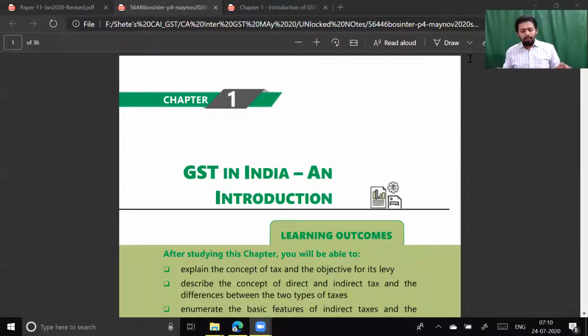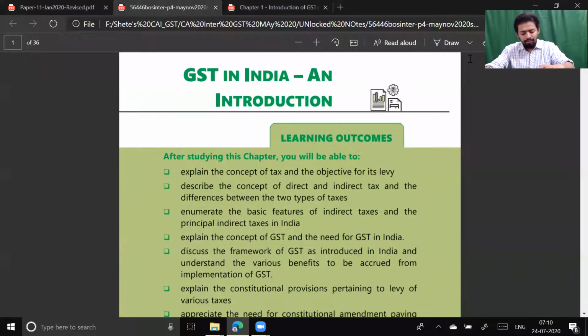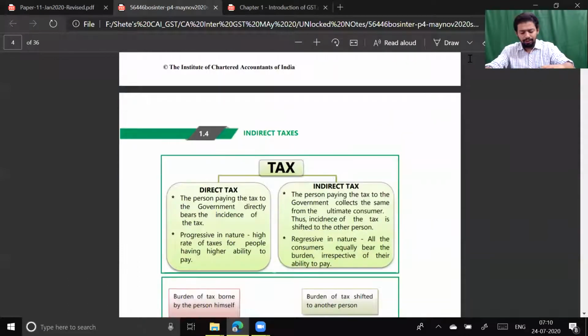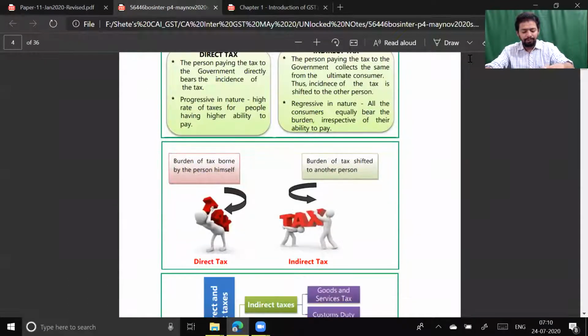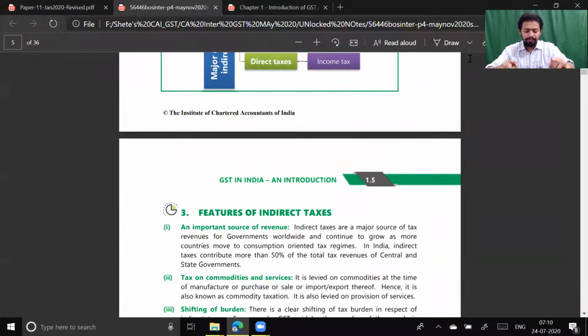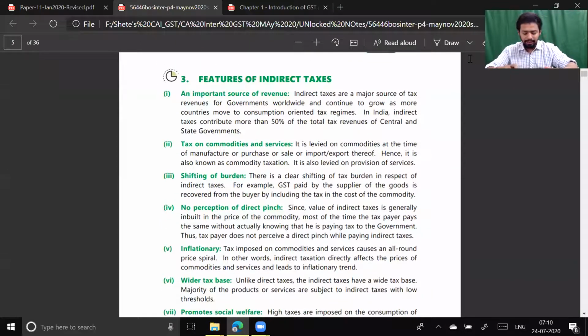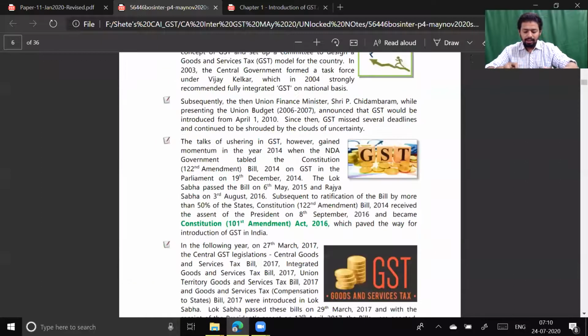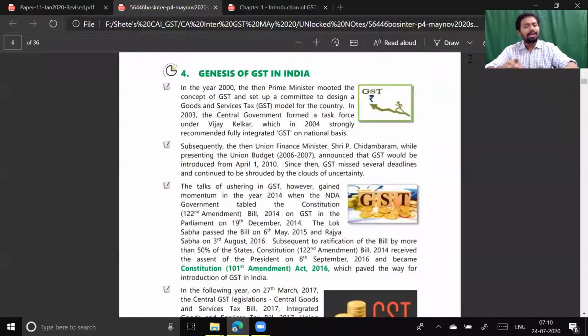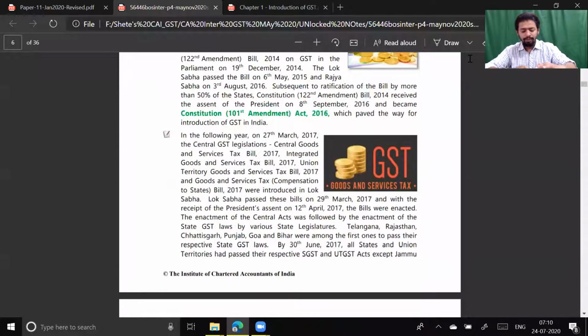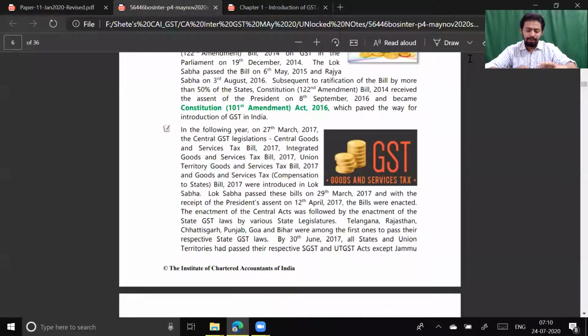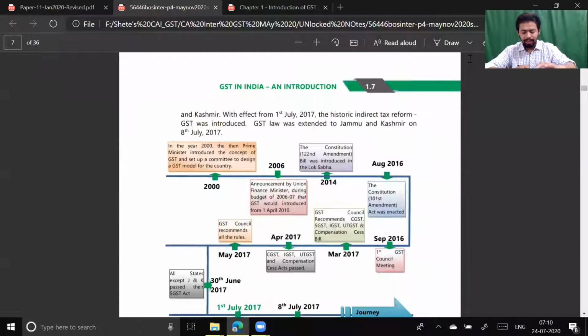So, Namaskaram, good morning, and this is a continuation of chapter number 1, GST introduction in India. When we were discussing GST introduction in India, we had already completed the difference between direct tax and indirect tax. We have also finished our discussion on features of indirect taxes. Then the genesis of GST, how GST came into India, is not that important, as I told you. What you should remember is the 101st Constitutional Amendment Act, which we will discuss in some time.